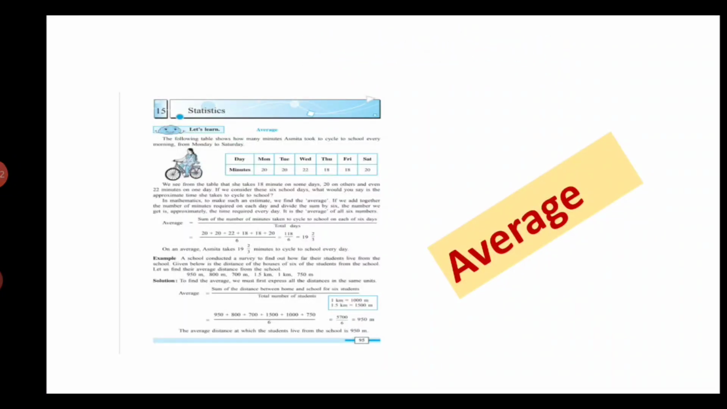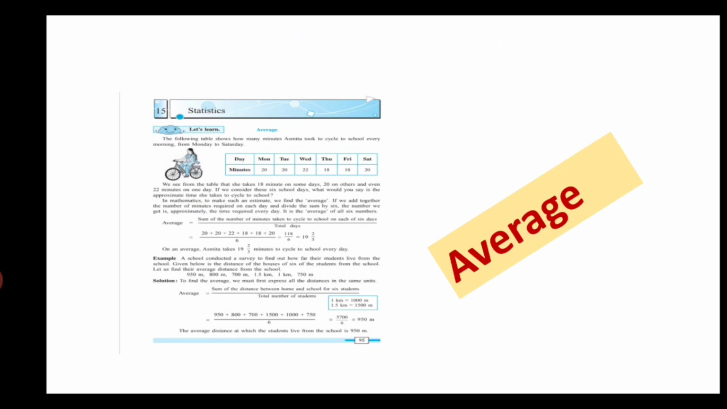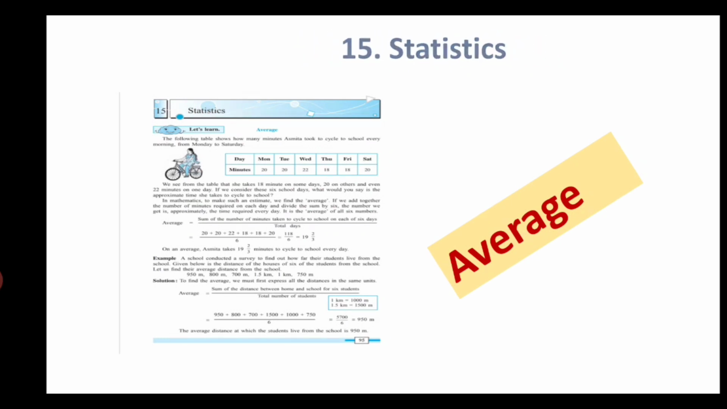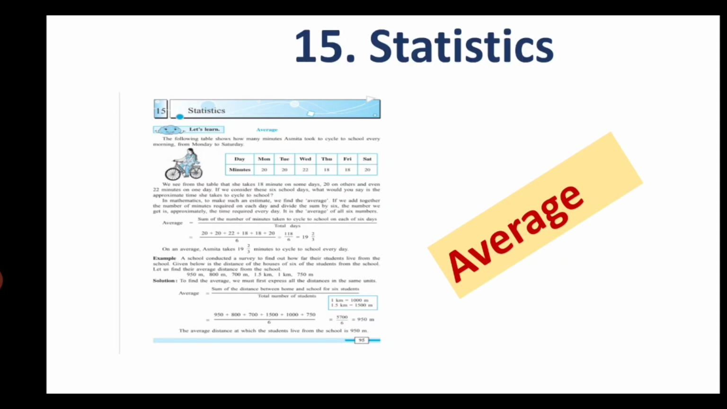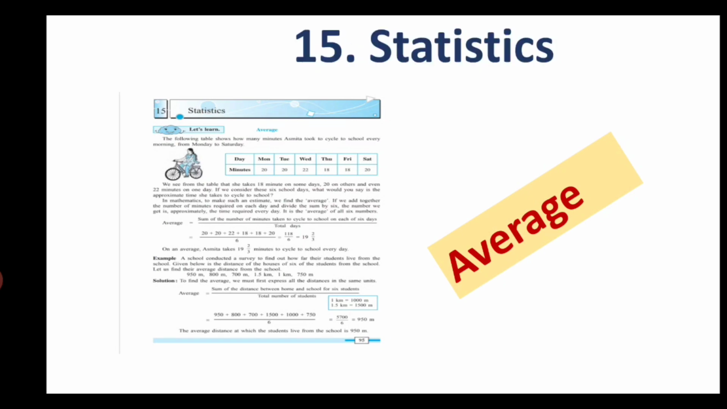Name of chapter number 15 is Statistics. Children, statistics is a very important branch of mathematics. It is useful in the study of all the branches of science, including medicine, geography, economics, social sciences, etc. So this branch of mathematics is useful to find out the average of collected data. So let us study how to find the average of collected data in this chapter. We will see examples given in the textbook first.